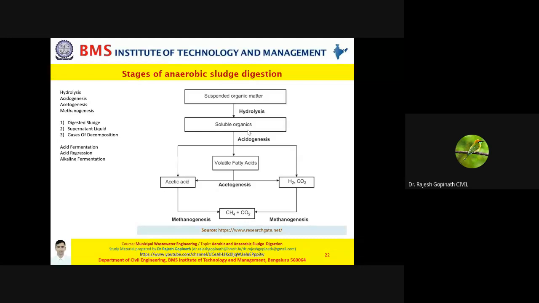Finally, friends, we come to the last step, which is methanogenesis, in other words, generation of methane, CH4. In this, your acetic acid, carbon dioxide, and hydrogen are all converted into methane. This is a stable digestion process wherein at least 70% of acetic acid, carbon dioxide, and hydrogen is transformed into methane itself. Sometimes this process is also called acetoclastic methanogenesis.